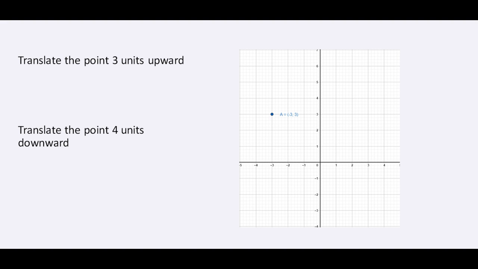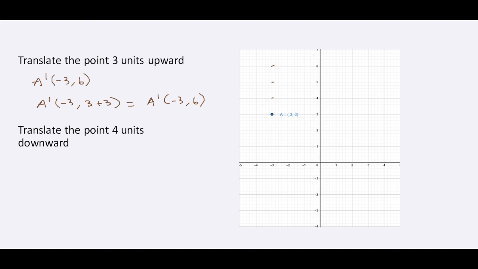So let's translate the point 3 units upward. So we got right here, we go 1, 2, 3 units upward. So A prime is going to be (-3, 6). Another way we can see that is we have negative 3 and then 3 plus 3, so A prime is (-3, 6).